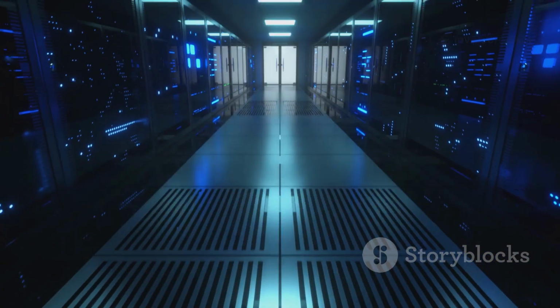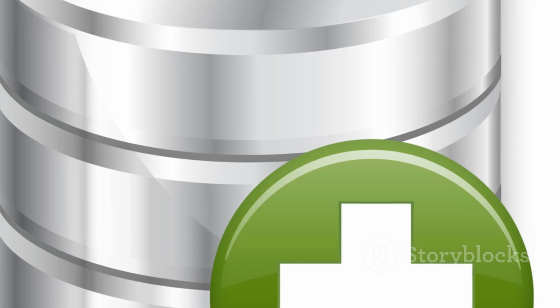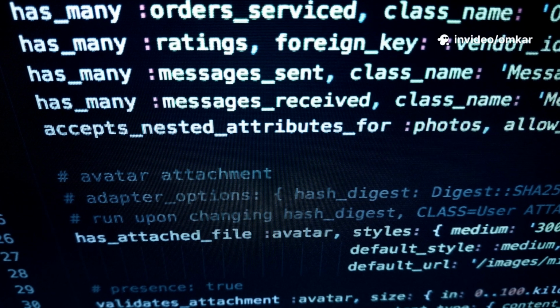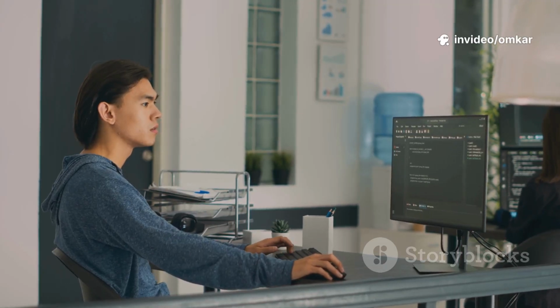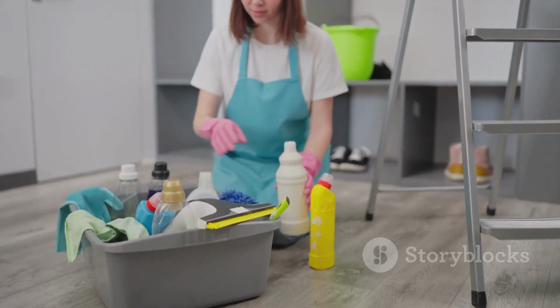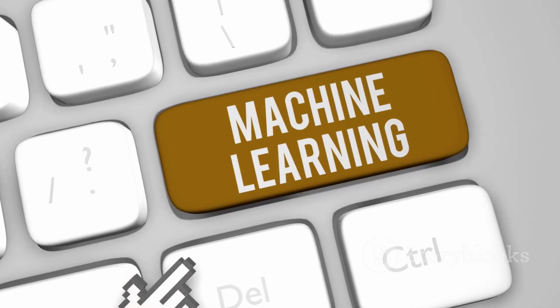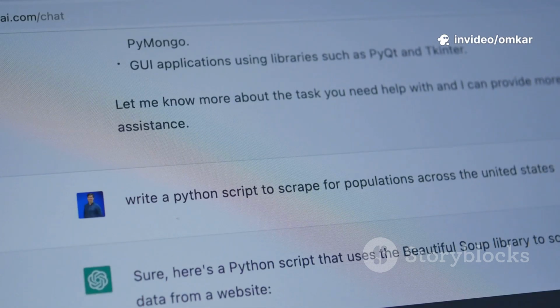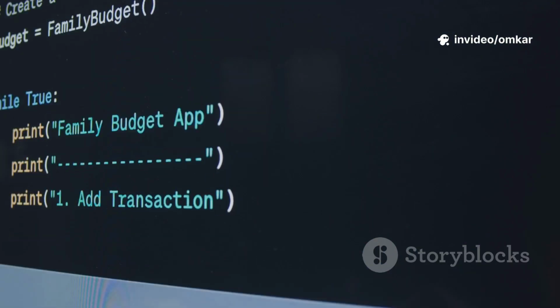Data lives inside computers, stored in databases and files. To work with it, you need to speak the computer's language. This is where programming languages come in. For data science, two languages stand out: Python and SQL. Python is your versatile, all-purpose tool. You'll use it for cleaning data, analysis, building models, and creating visualizations. Its syntax is clean and readable, making it beginner-friendly.